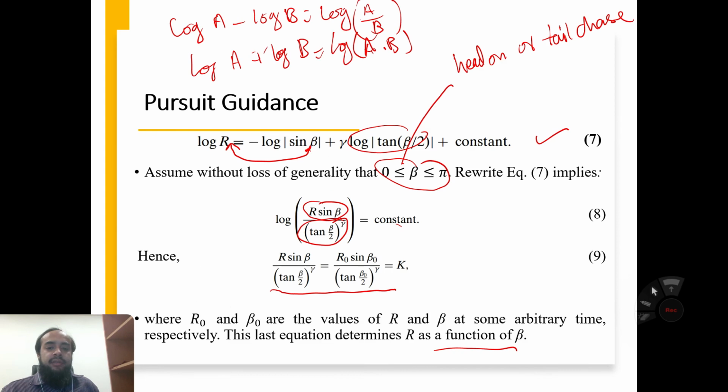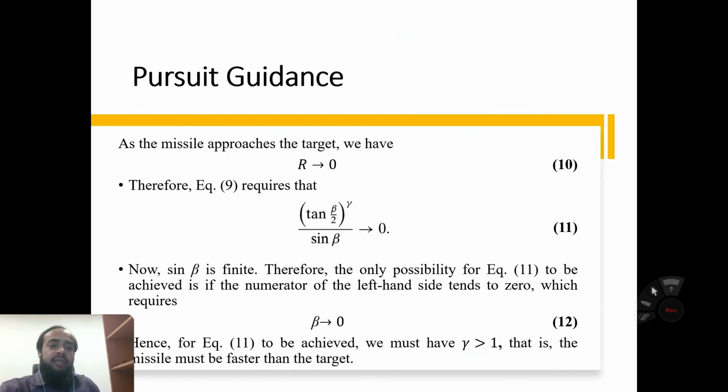So in this equation number 9, if we assume that a missile approaches the target, we have r tends to 0. Therefore equation 9 requires that this equation tends to 0. Why?